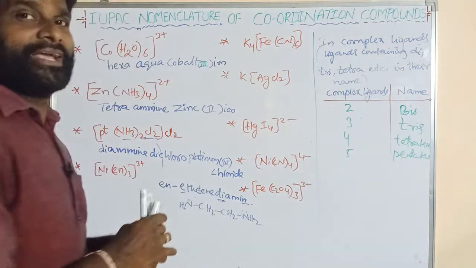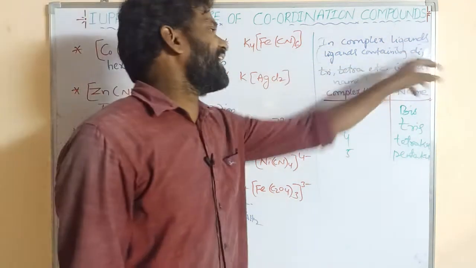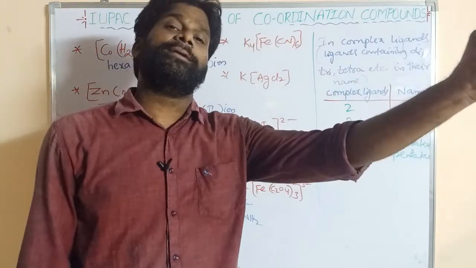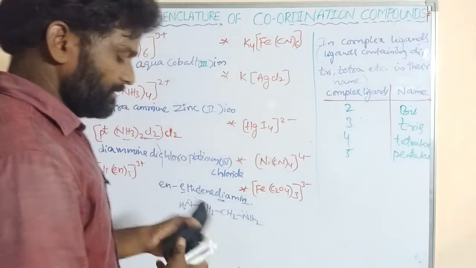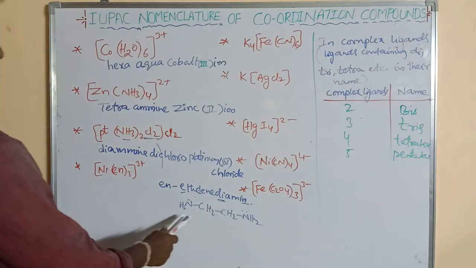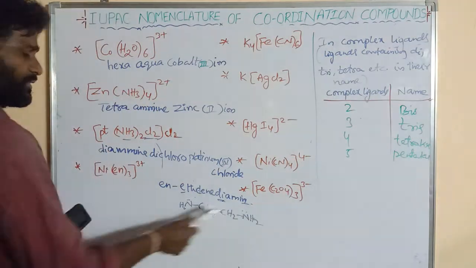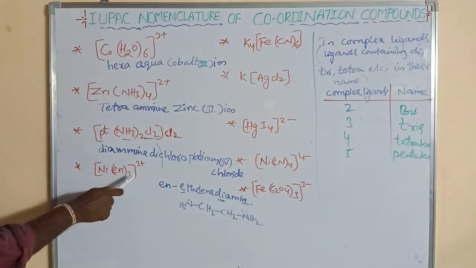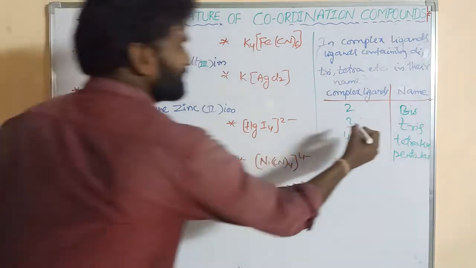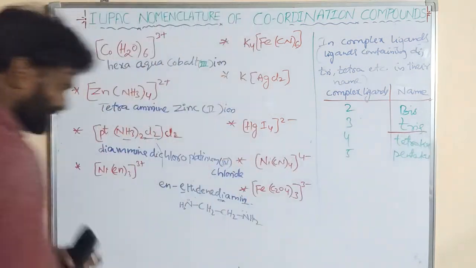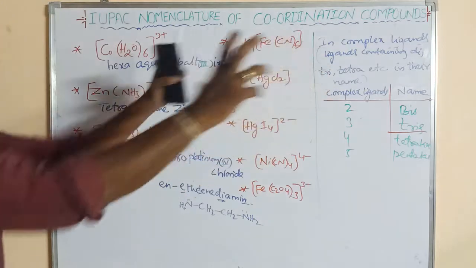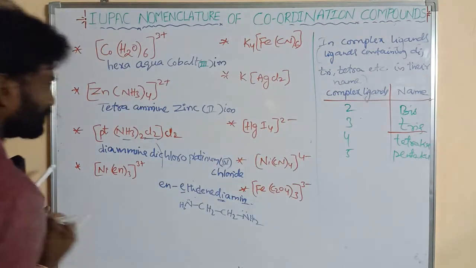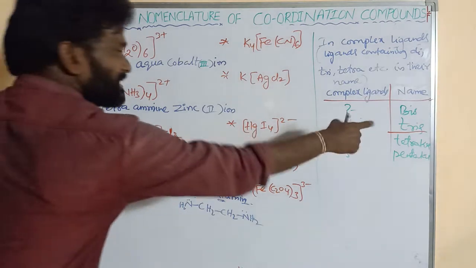What is a complex ligand? The ligands containing di, tri, tetra, etc. in their name are said to be complex ligands. Suppose ethylene diamine, in its name what is there? Di is there. So that is the complex ligand. Here, how many times is the complex ligand repeated? 3 times. 3 times means we write tris. And the complex ligand name is written in parentheses.